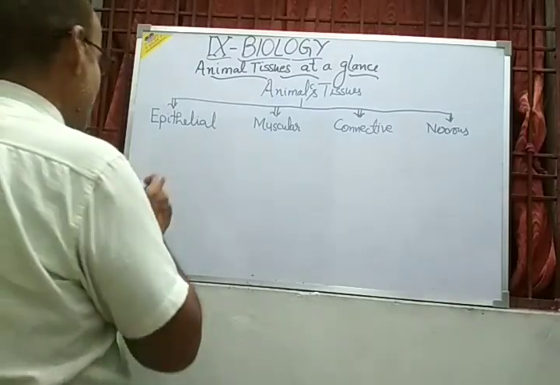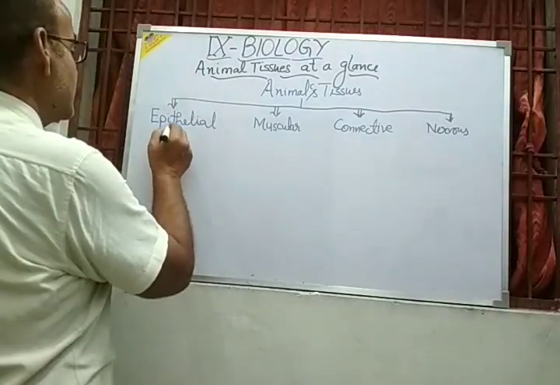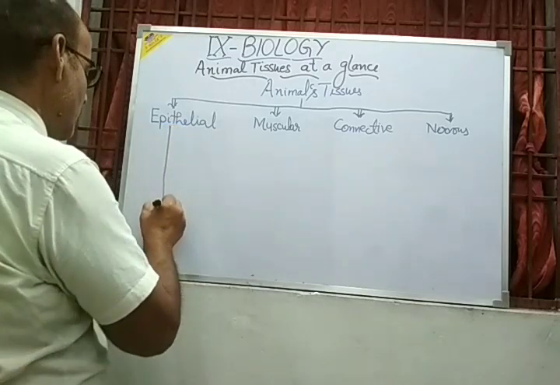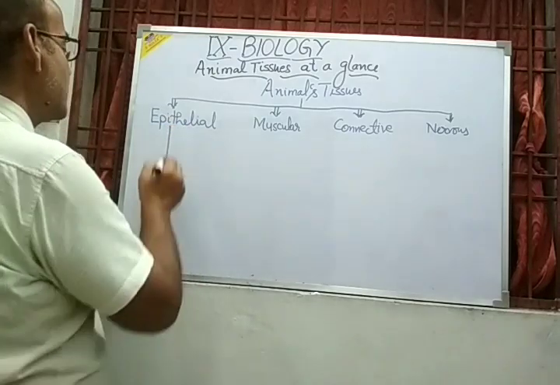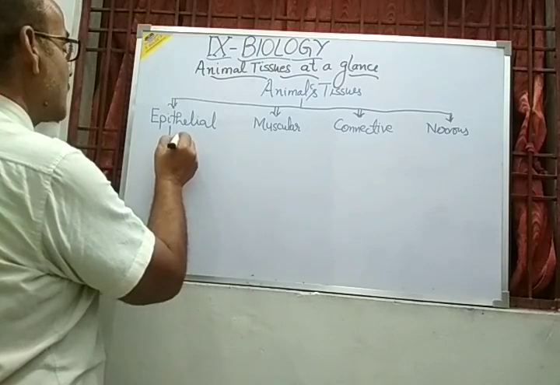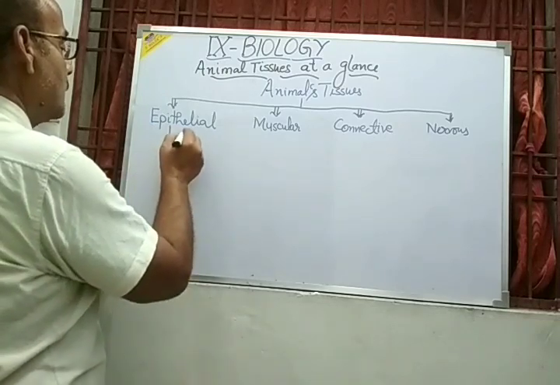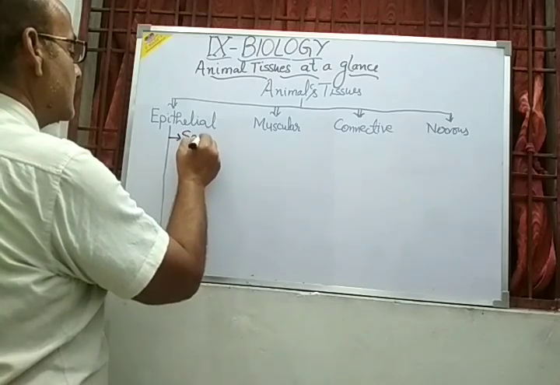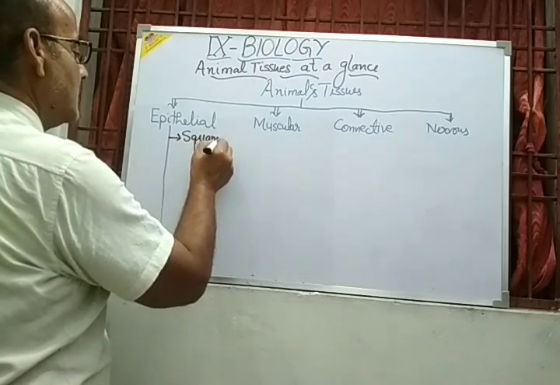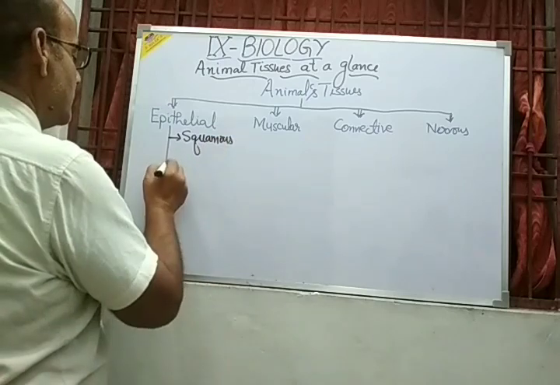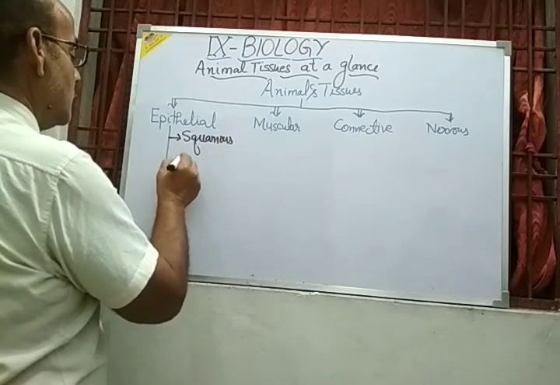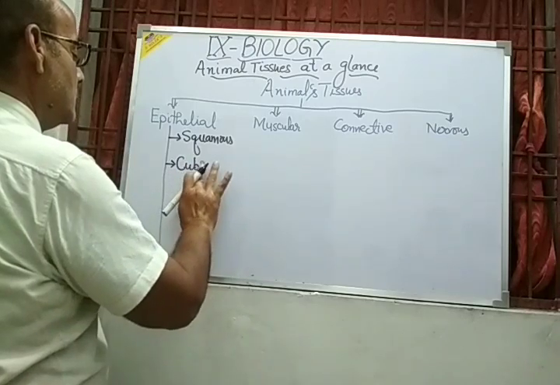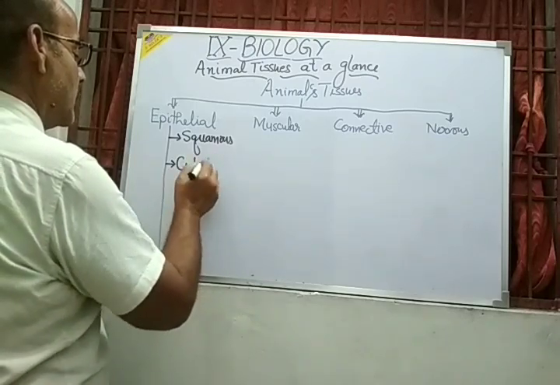So my dear student, this epithelial tissue is further of so many types. Number one, the squamous. Number two, cuboidal.